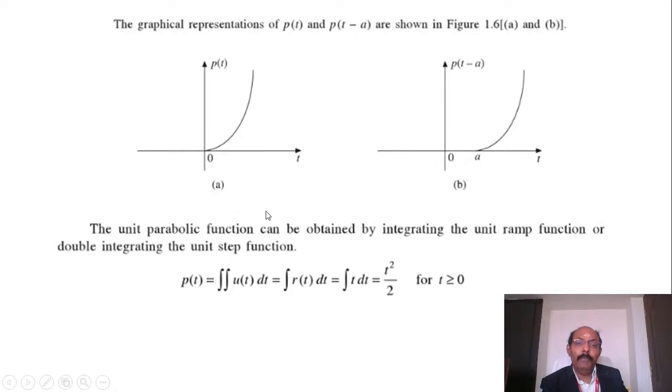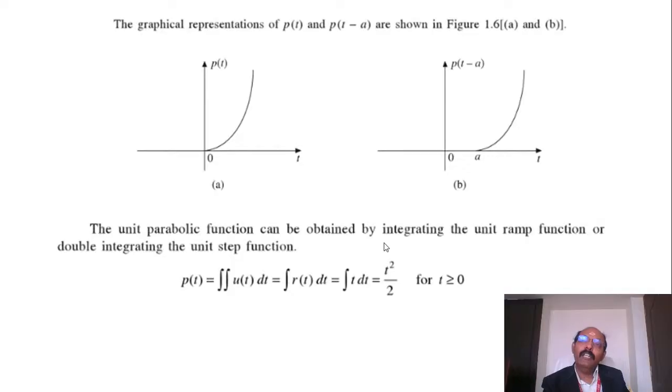The unit parabola function can be obtained by integration of the unit ramp function. What is the unit ramp function? This is nothing but t. Now it is t square by 2. So the parabola is the integration of the ramp. Keep in mind, if we integrate the step function, we get the ramp function.